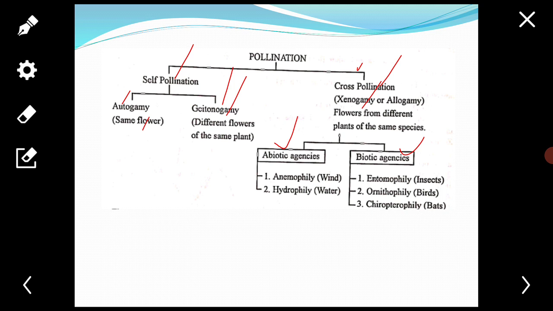In case of abiotic agencies, there is anemophily, that is wind, and hydrophily, that is water. In case of biotic agencies, entomophily, that is through insects; ornithophily, by the help of birds; and chiropterophily, by the help of bats.